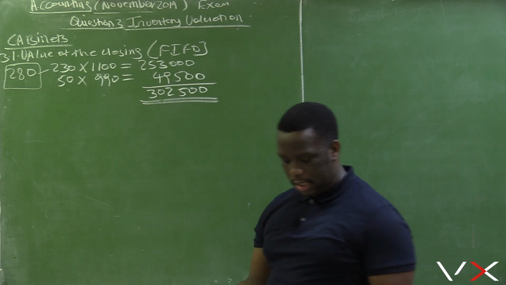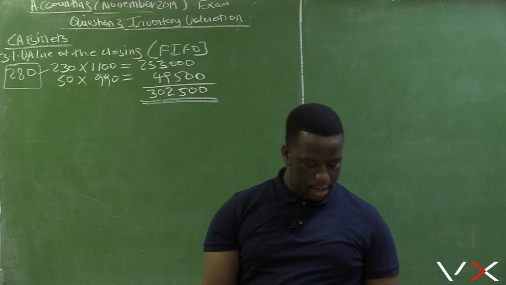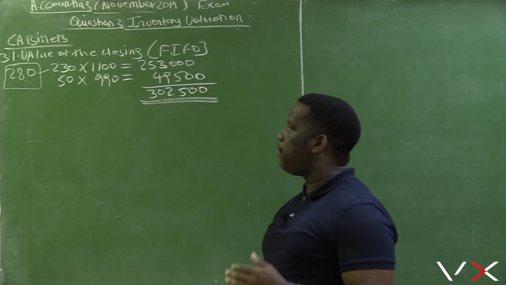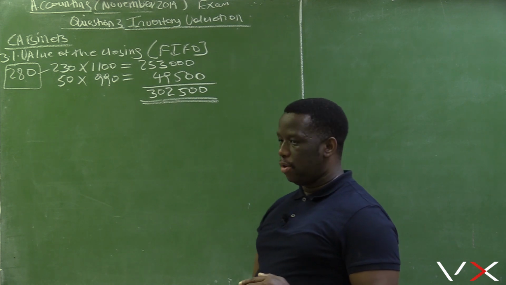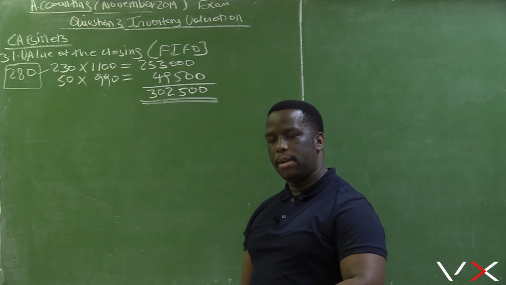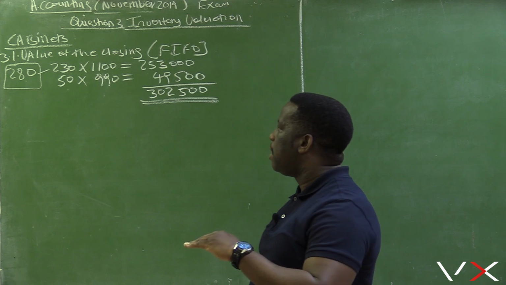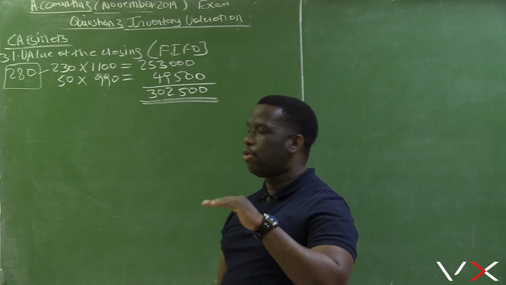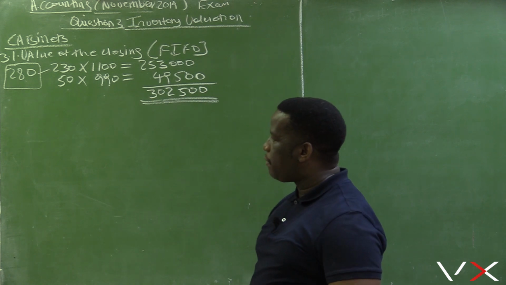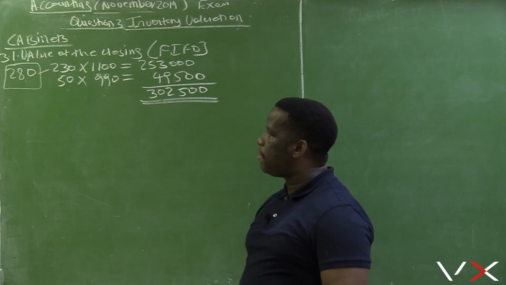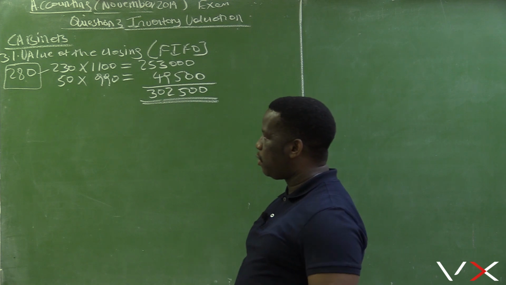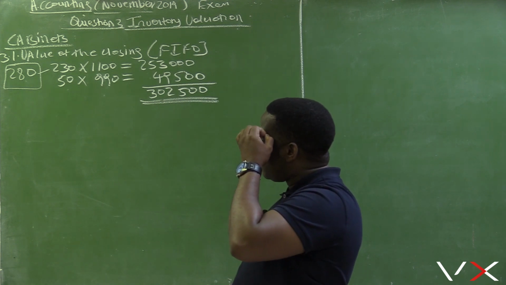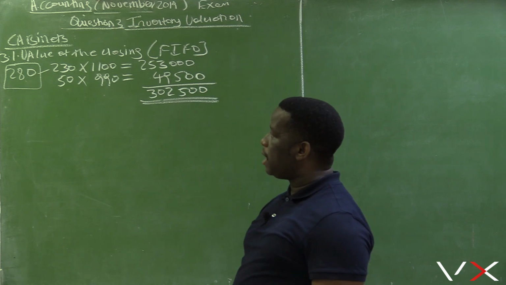It is very important that students should be able to calculate the value of the closing stock according to the FIFO method. When you calculate the value of the closing stock, you start from the bottom and then move up, and you are controlled by the total number of units as to how far you are going to move up. So we started from the bottom, which had 250 minus 20 returns, that was 230, and we had to go up a little bit by 50 units so that we can make up the total of 280.